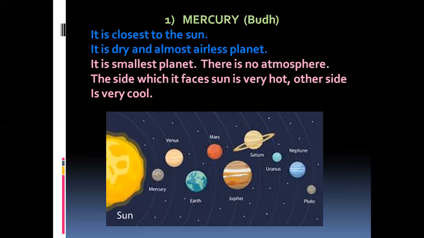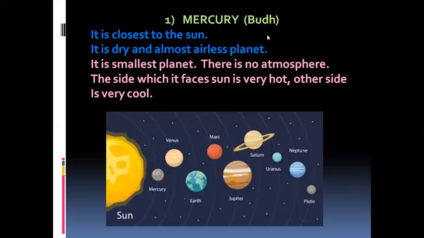It is a dry, hot and almost airless planet. No air is present here. It is the smallest planet. There is no atmosphere here, and the side which is facing the sun is very hot, and the other side which is not facing the sun is very cool, children. Is it clear? So this is about the planet Mercury.